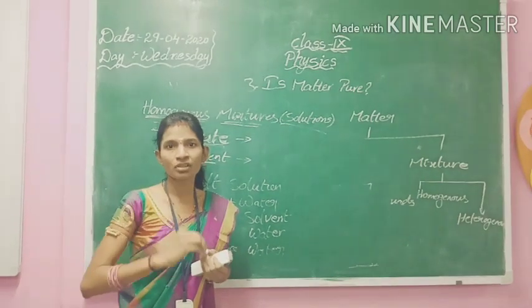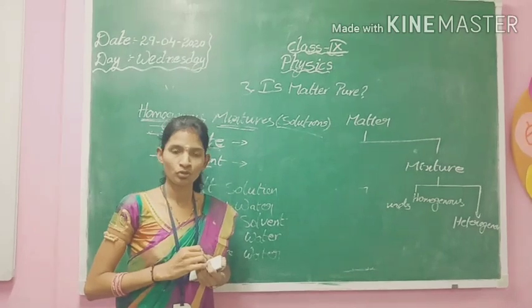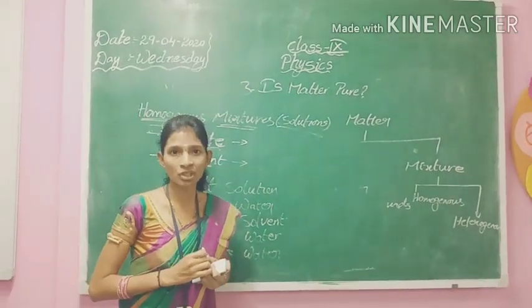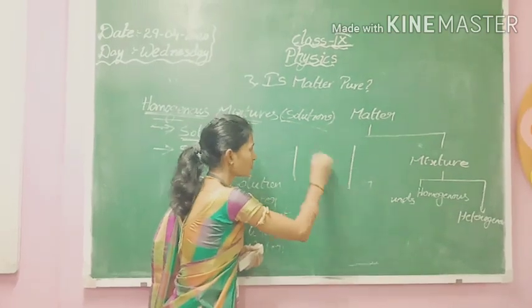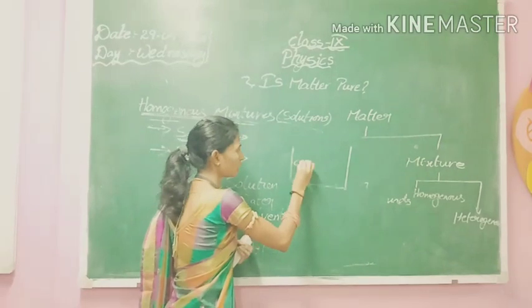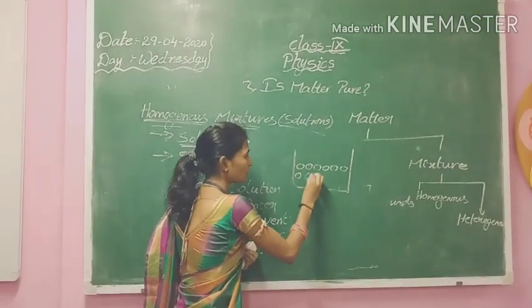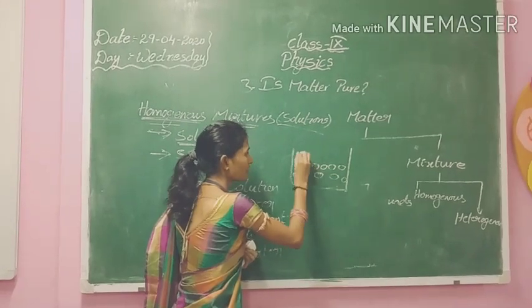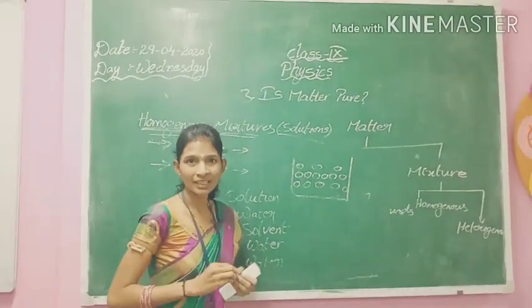By dissolving salt in the water, will there be any change in the volume of water? No, the volume does not change, because as we know, matter is composed of small particles. Water in the liquid state has some gaps between its molecules, and salt is in minute particles.